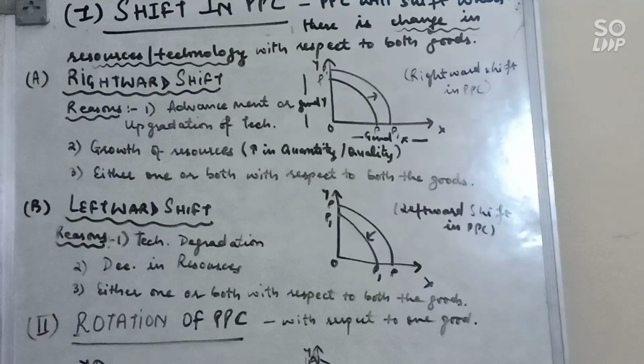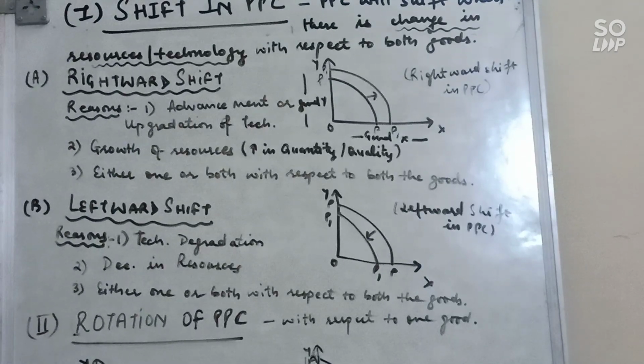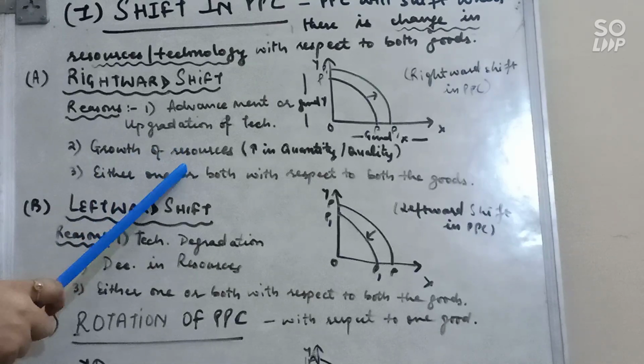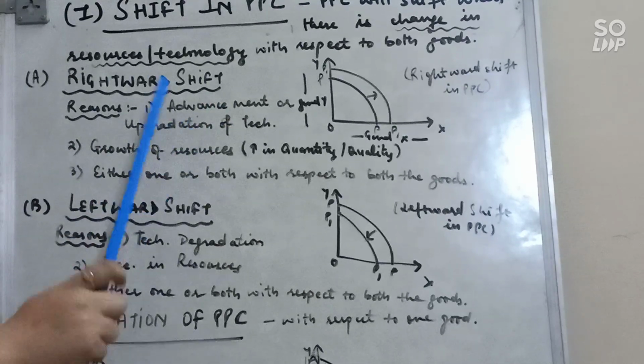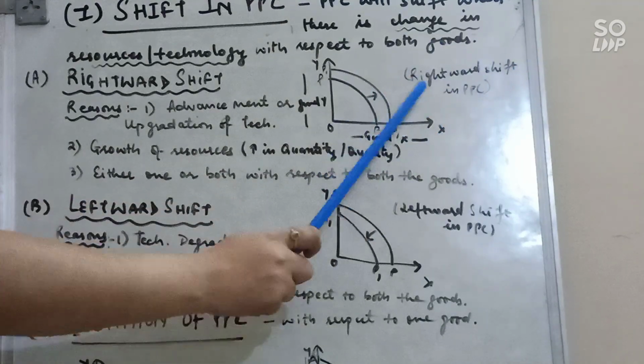Clear? Here, increasing resources means growth of resources. It may be in quantity form or qualitative form. Quantity form, example, discovery of new resources, increase in labor force, etc. And quality means if there is any improvement in the skills of human resources or if there is any improvement in the environment. So because of these reasons, resources will grow. Clear? So whenever there is increase or growth in resources or technology upgradation, then PPC will shift rightwards.